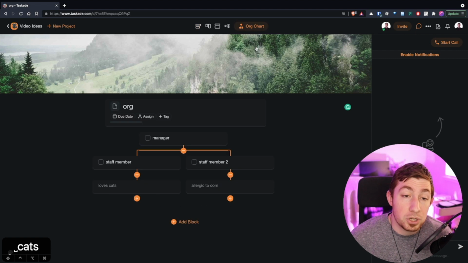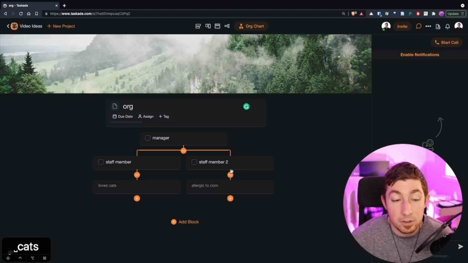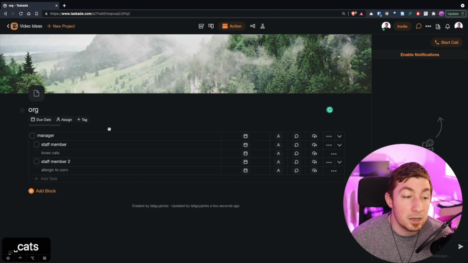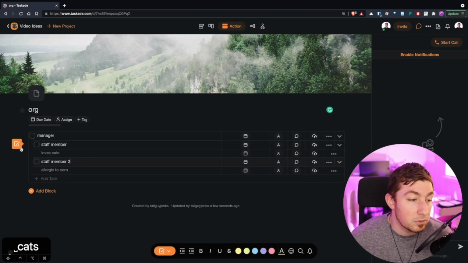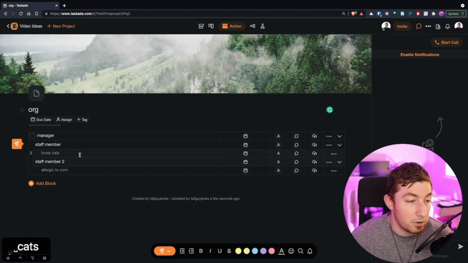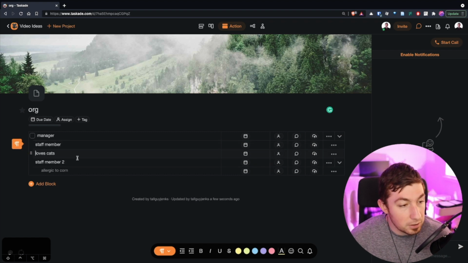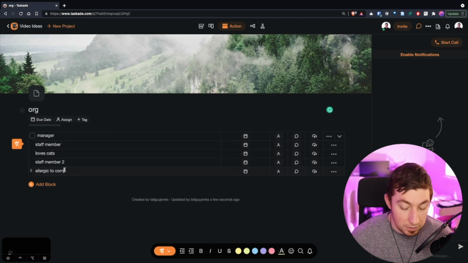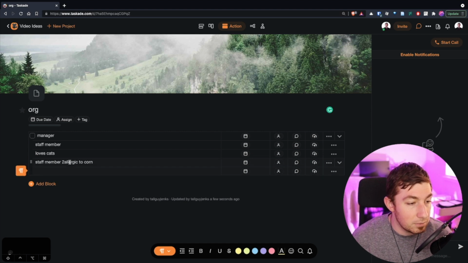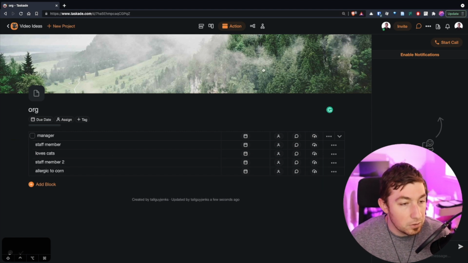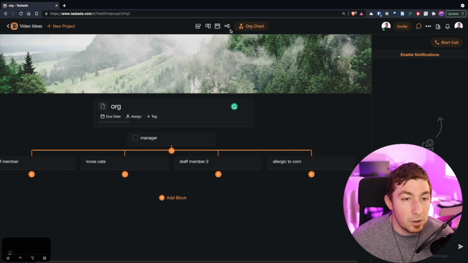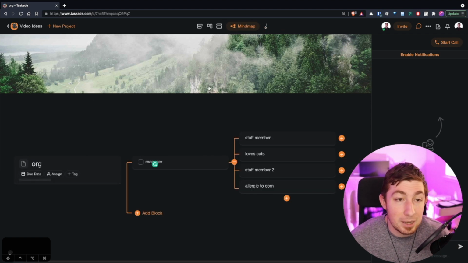Because an org chart does the exact same thing, is that now I could see the details of these staff members, or I could see who reports to who. It doesn't actually have to be tasks. It can actually just be a straight block of text even. So if I actually do that and I change it to a paragraph, okay, and I can make that like this, and let's see if I can, nope. Okay, let's see what that looks like. No, so that treats it as children. So if they were tasks, you get to keep the children of those text items.